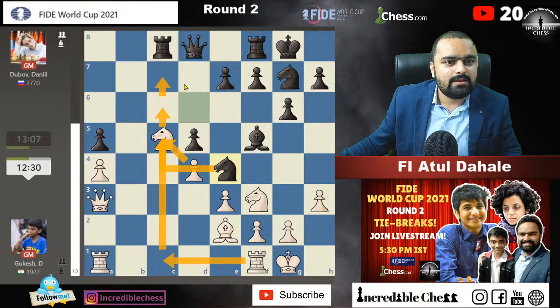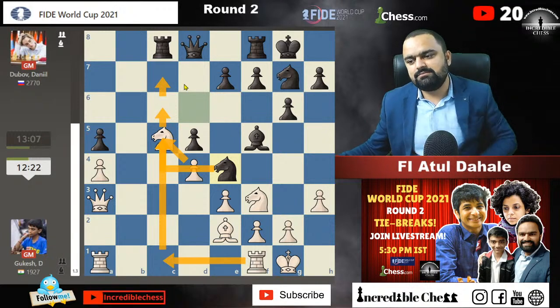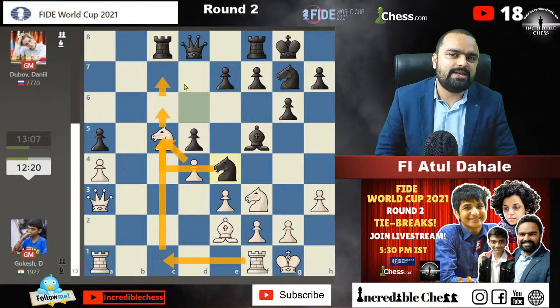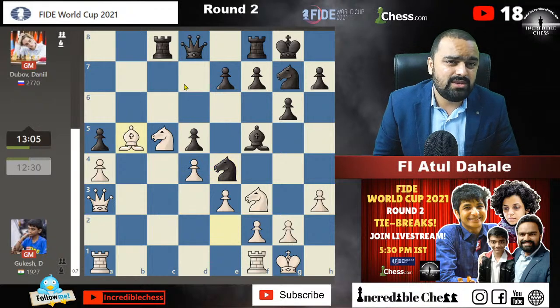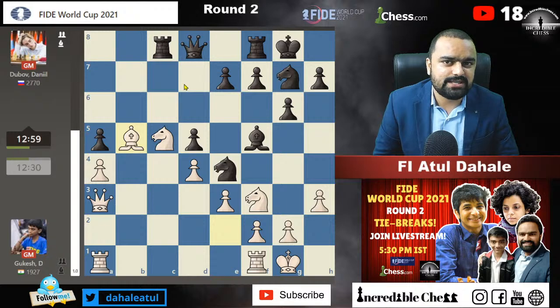Atulji, do the seconds help players prepare in these tournaments, or the team coach? Well, usually for the top players, in our Indian team, only 2 or 3 players you can say might be having seconds. Other players, they have coaches. Seconds are different and coaches are different.